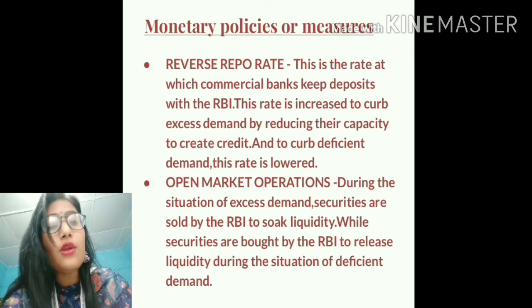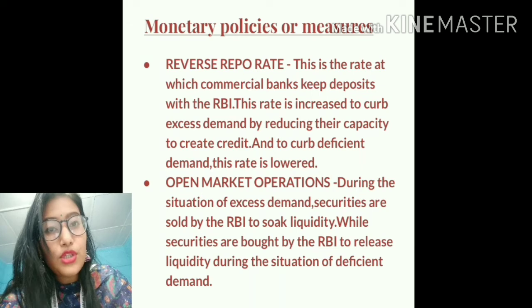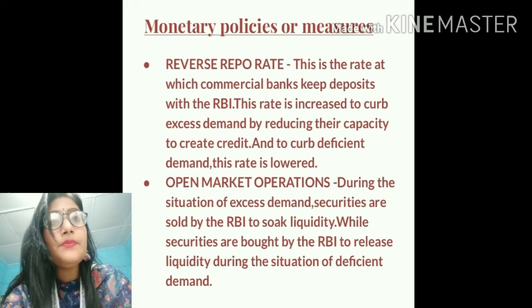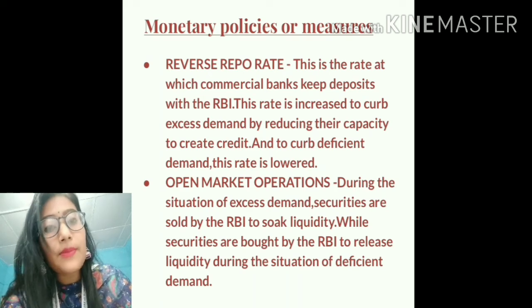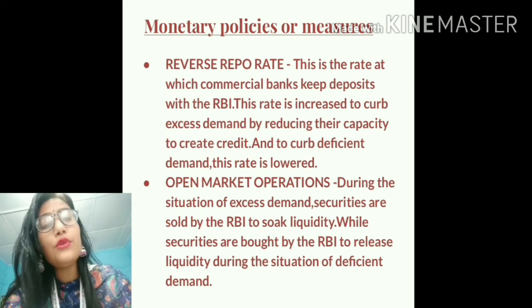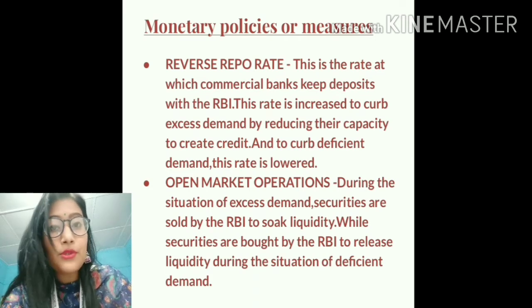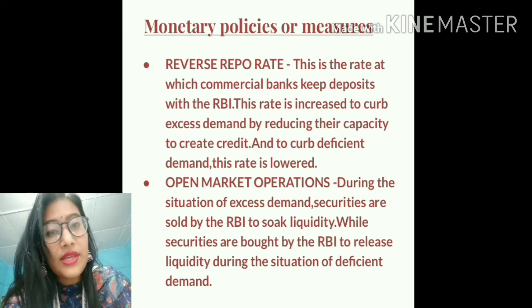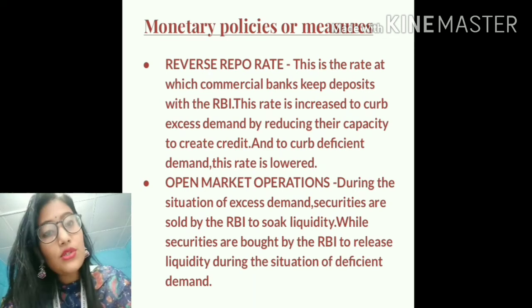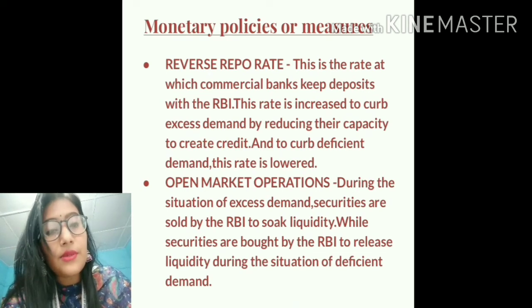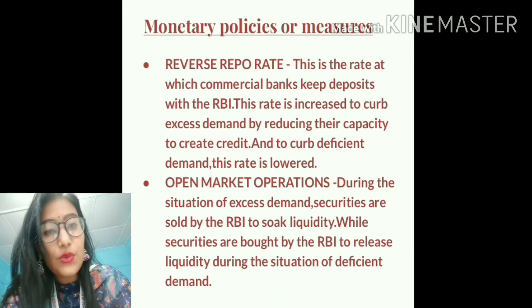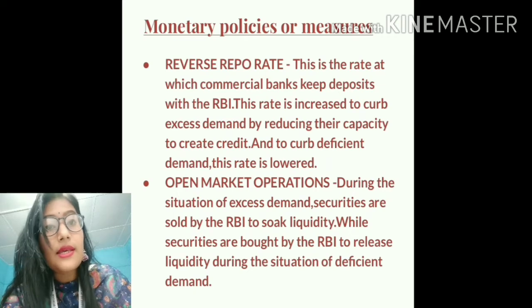So students, in order to curb the situation of excess demand, this reverse repo rate is increased so that the commercial banks will have an incentive to deposit more, and if they deposit more, their capacity to create credit will become reduced. So students, during the situation of excess demand, this reverse repo rate is increased. On the other hand, during the situation of deficient demand, this reverse repo rate is reduced.